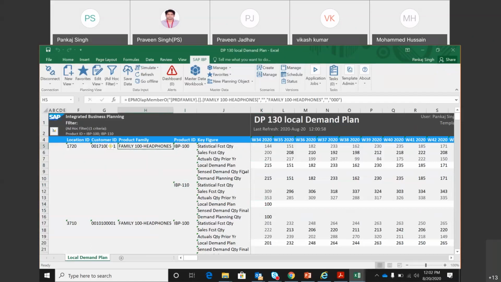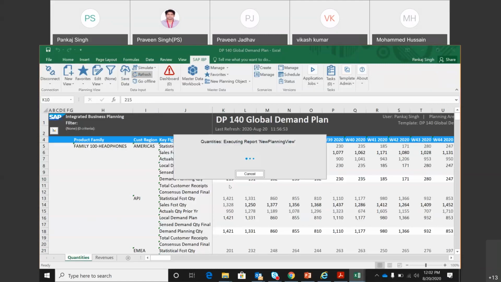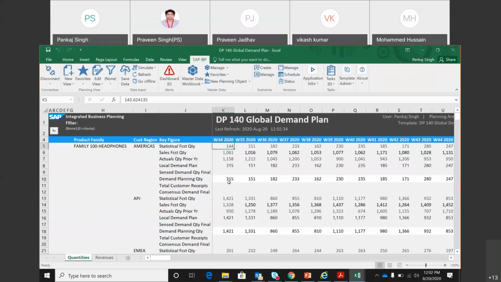So now if you talk about this family, the demand plan becomes 215 plus 100, which is 315, because I have added 100 here for the other product. If I come to this template and do a refresh, it will show me 315 over here. So the planning level, the level at which you are working, is very important to understand. You see, now it has become 315.